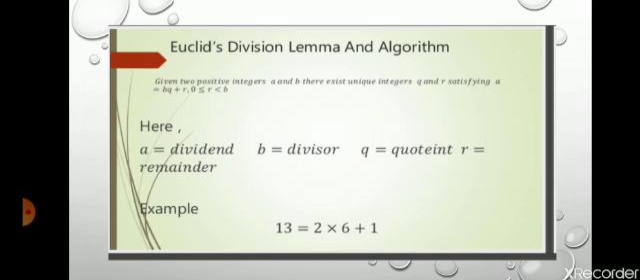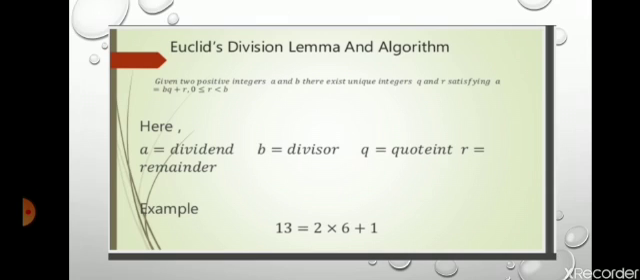Euclid's division lemma is given by a famous mathematician, Euclid, who is also known as the father of geometry. Before understanding this concept, first of all, let's understand the lemma and algorithm. What is a lemma and what is an algorithm? A lemma is just a proven statement which we use for proving another statement.